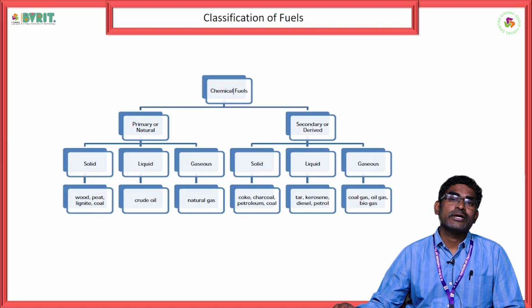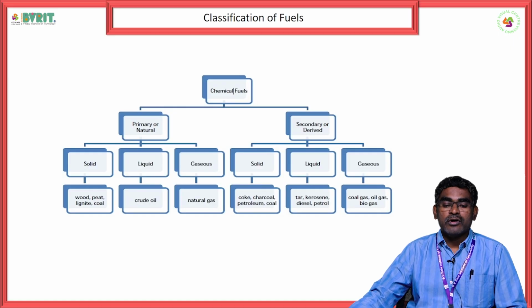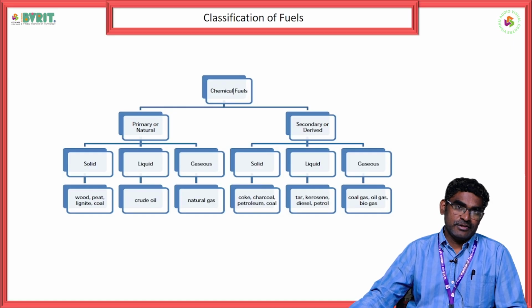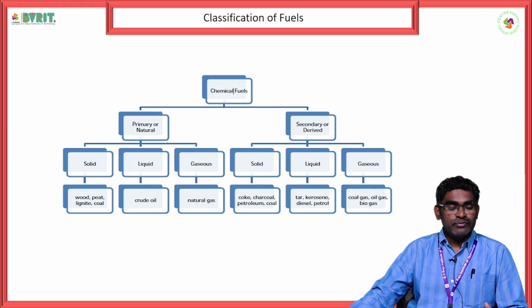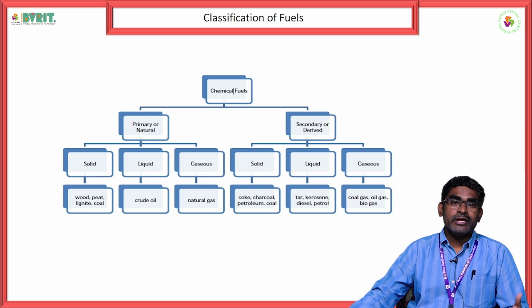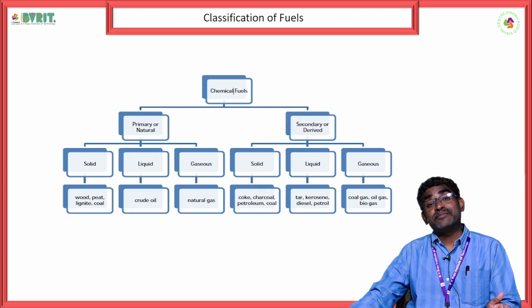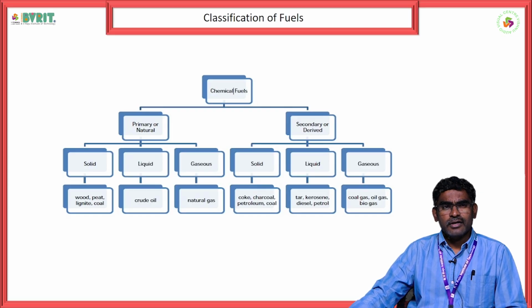These fuels are categorized or classified based on what? First, based on the origin, how they are available. Those fuels which are available in nature are called natural fuels, which are considered primary fuels.